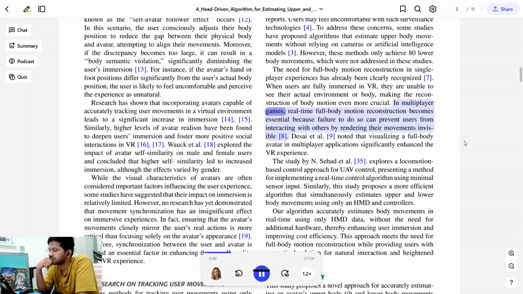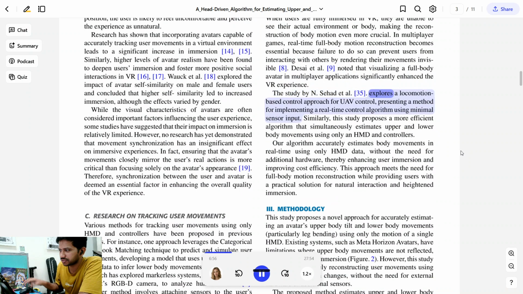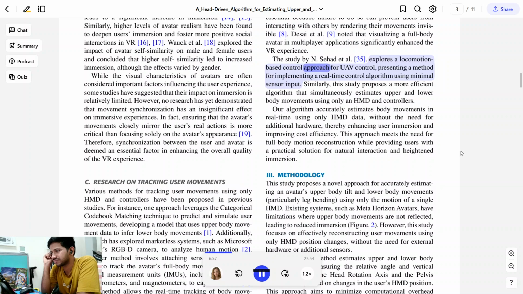In multiplayer games, real-time full body motion reconstruction becomes essential, because failure to do so can prevent users from interacting with others by rendering their movements invisible. Desai et al. noted that visualizing a full body avatar in multiplayer applications significantly enhanced the VR experience. The study by Enshid et al. explores a locomotion-based control approach for UAV control, presenting a method for implementing a real-time control algorithm using minimal sensor input.